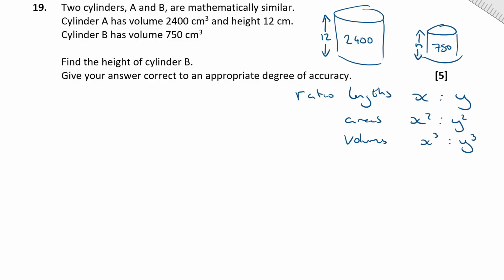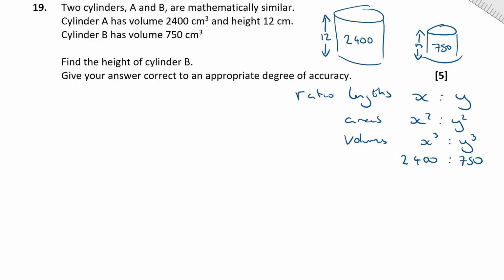Okay, so we know the ratio of their volumes because we've got the values there. We've got 2,400 and we've got 750. Okay, so if we cube root both those numbers, we should be able to find the ratio of their lengths.